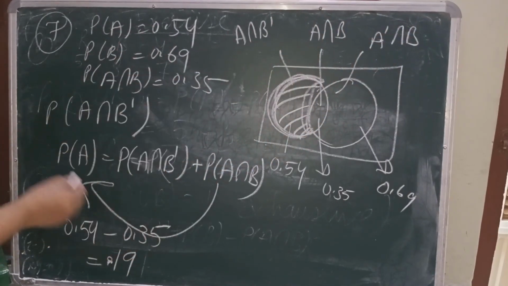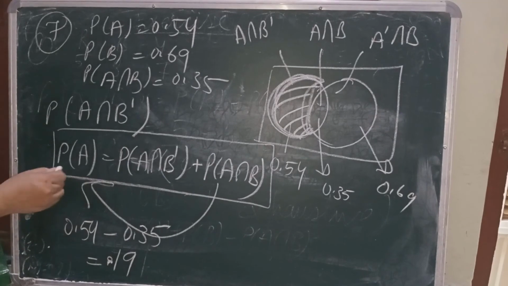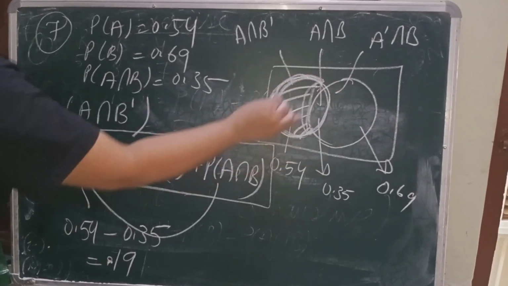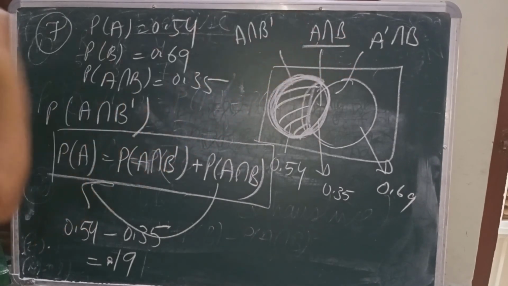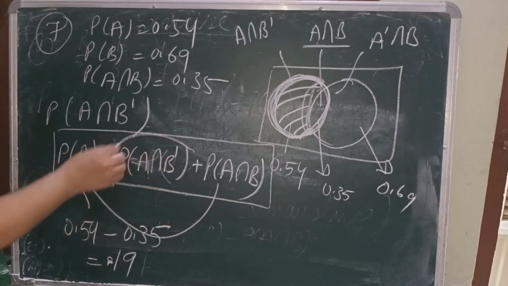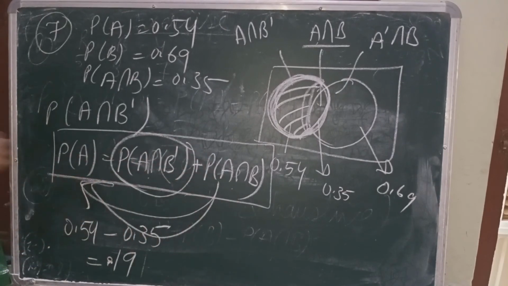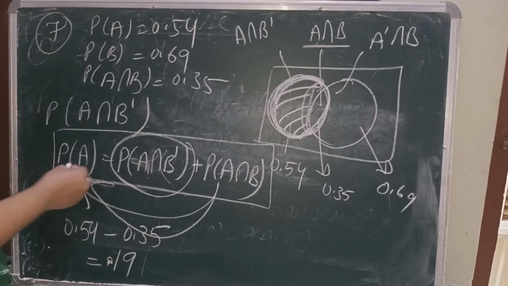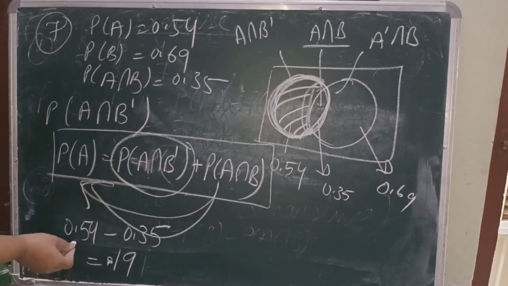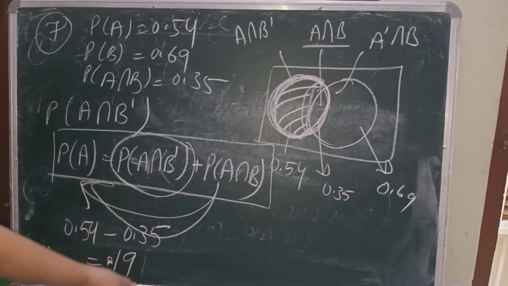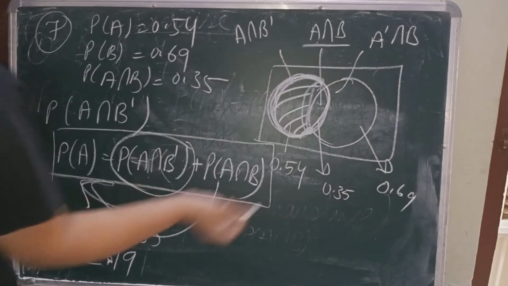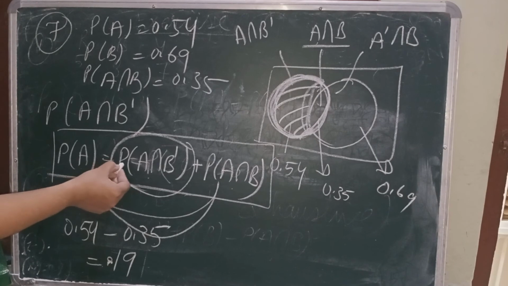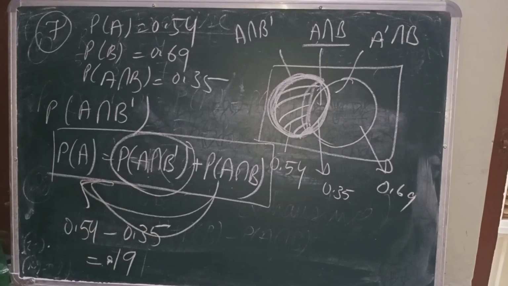So when we were studying these, we used the formula that probability of A is probability of A intersection B complement plus probability of A intersection B, the sum of these two. And here they are asking for this one, so we can take the other term to the LHS with a minus. So it will be probability of A minus probability of A intersection B, 0.54 minus 0.35, that will be 0.19. If they are asking for probability of A complement intersection B, then we will use the formula probability of B is equal to probability of A intersection B plus probability of A complement intersection B.